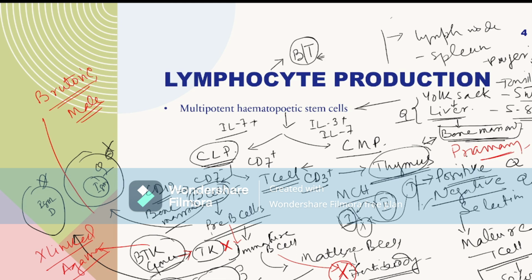And if any T cell has defective positive selection and then comes into the body, it will hamper the MHC1 positive own body cells and produce autoantibody.